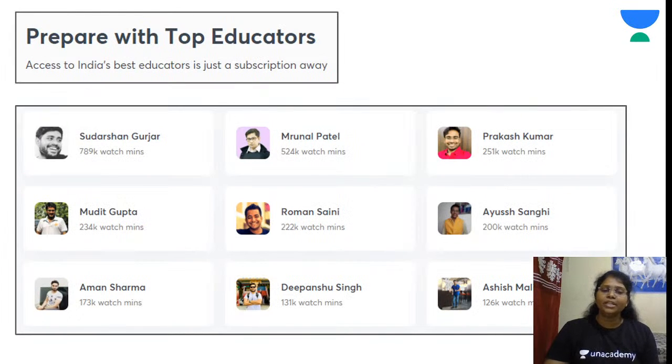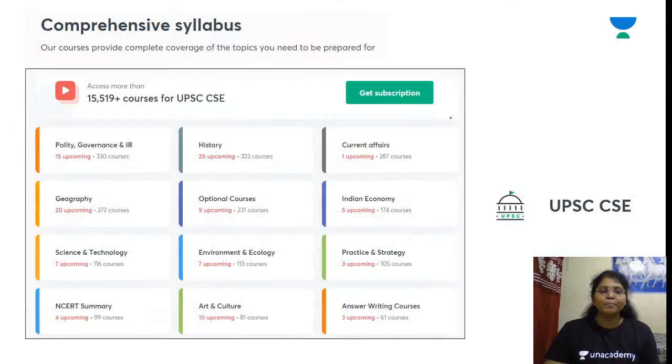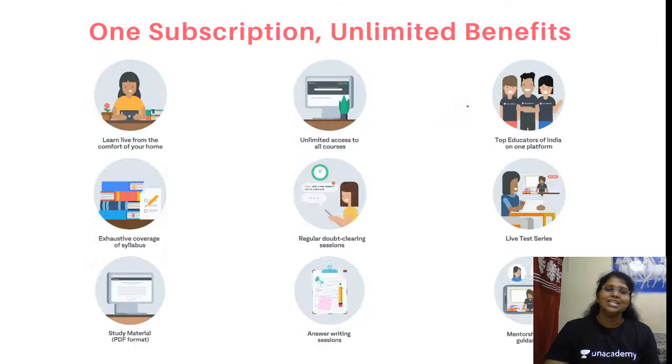Prepare with the top educators. Indeed is a blessing, isn't it? All the best brains of India are found under one roof, and needless to say, that roof is Unacademy. To name a few, Rinal Sir, Roman Saini, Ayush Shangi, Sudarshan Gurjar, the list is endless. Utilize the platform to its fullest. Comprehensive syllabus. Here again, we have closer to 16K courses for UPSC CSE category alone, including the optional courses. So utilize the platform to its fullest.